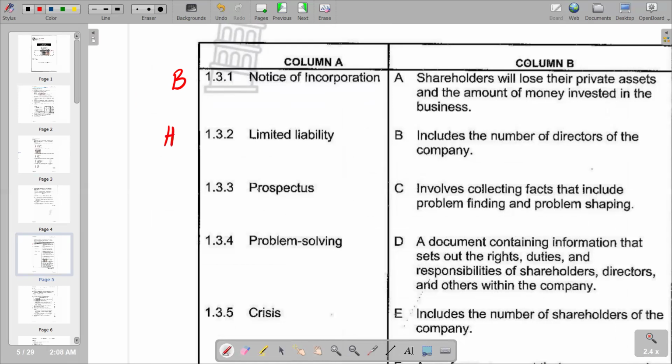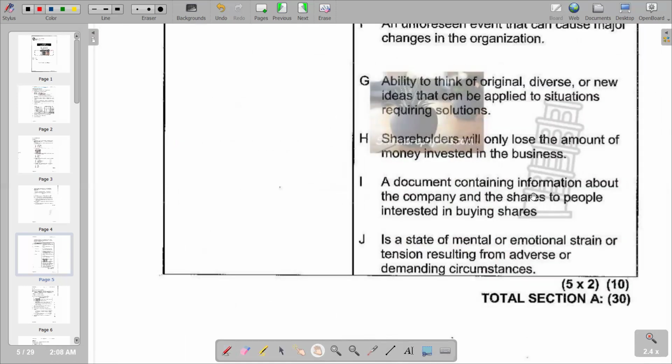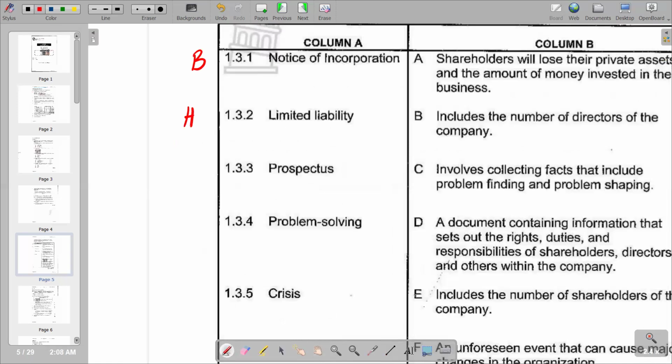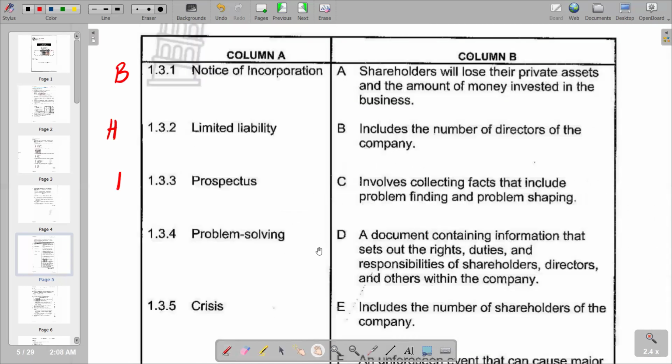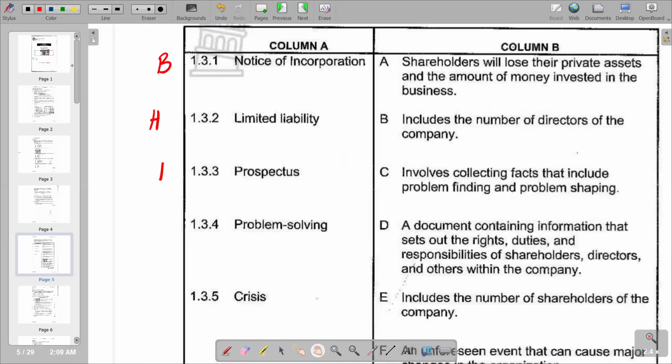So going to our 1.3.3, we've got prospectus. In terms of prospectus, also we check which one do we have, which is obviously prospectus is a document. So we're saying a document, it contains information about the company and the shares to people interested in buying shares. So we would say I is the correct response. The next one is problem solving. So we can check again according to responses given, which one is the correct one. So problem solving involves collecting facts that include problem finding and problem shaping. So C is the correct response.